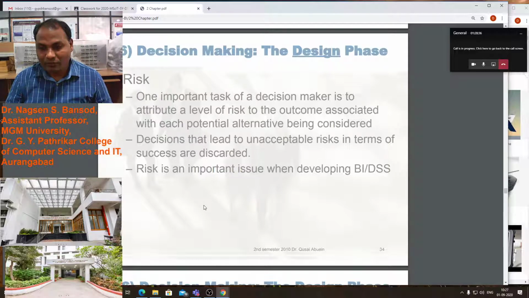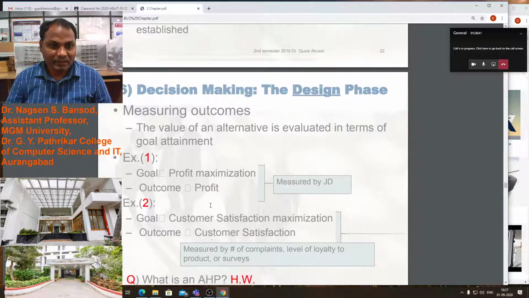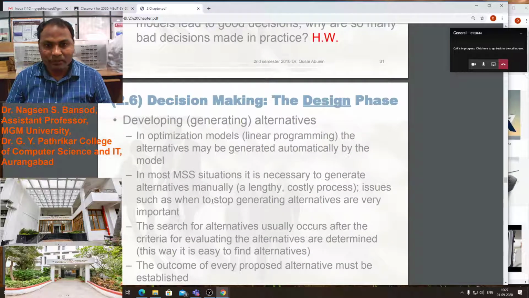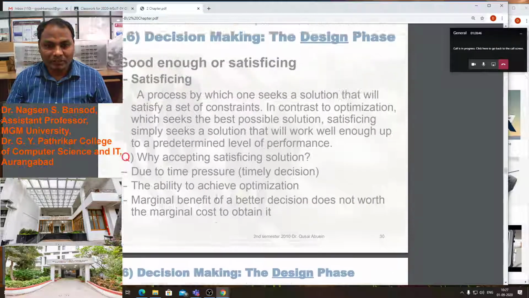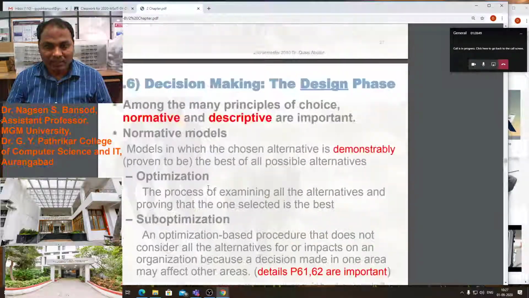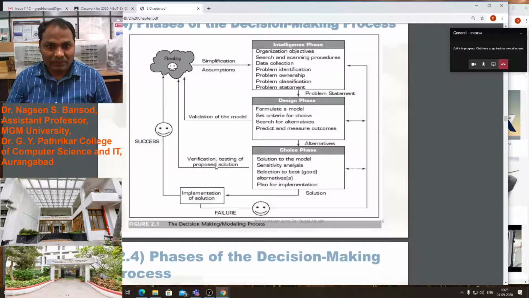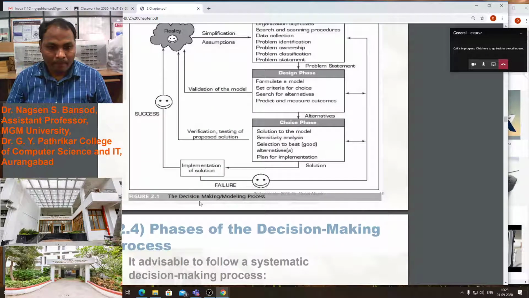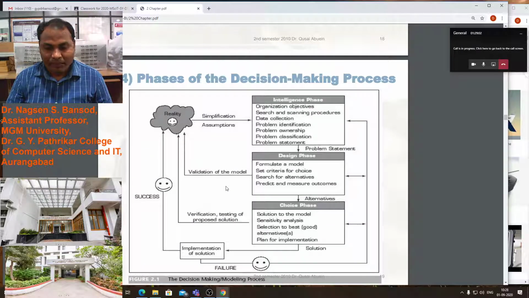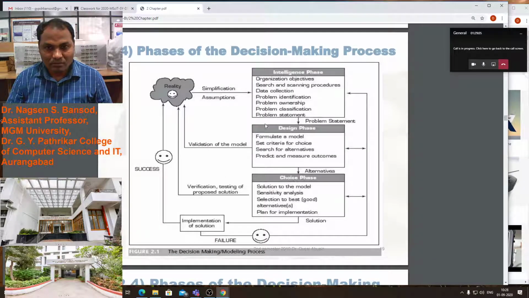If you have any doubt or any question, you can ask. Today we have discussed the risk as well as measuring outcomes in the design phase and intelligence phase. Next we will see in the next lecture. In this lecture we discussed the decision making model process: intelligence phase, decision phase, choice phase.